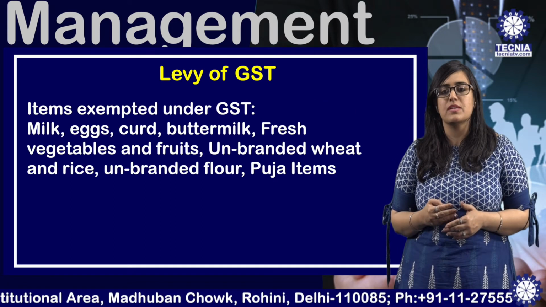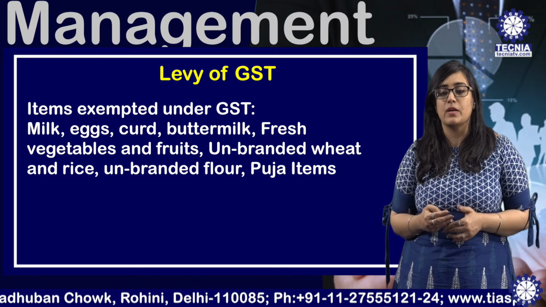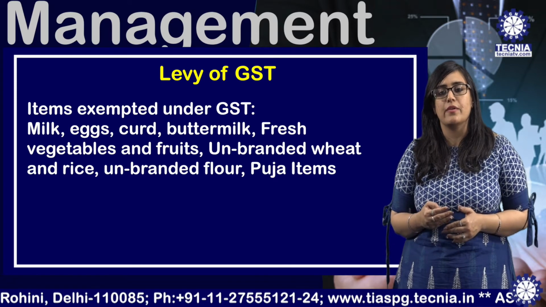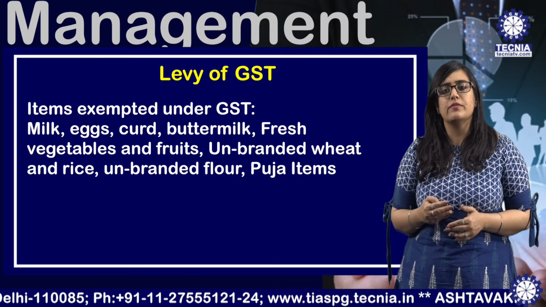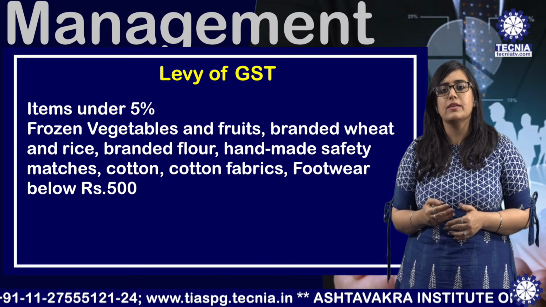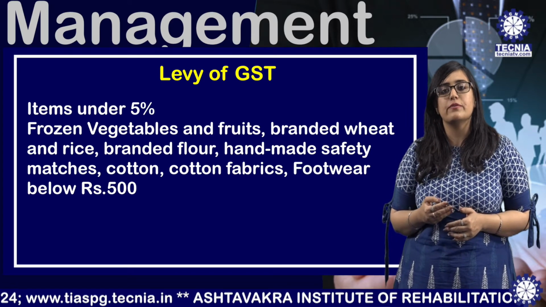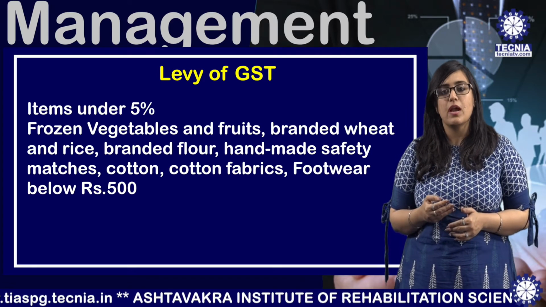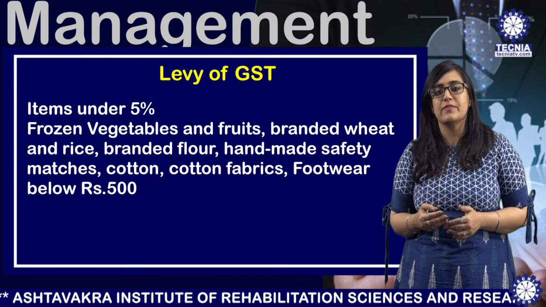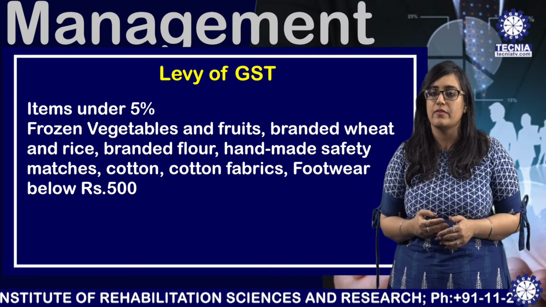There are certain items exempted under GST such as milk, eggs, curd, buttermilk, fresh vegetables and fruits, unbranded wheat and rice, unbranded flour and puja items. Following are the items falling under the 5% slab such as frozen vegetables, fruits, branded wheat and rice, branded flour, handmade safety machines, cotton fabrics and footwear below Rs 500.